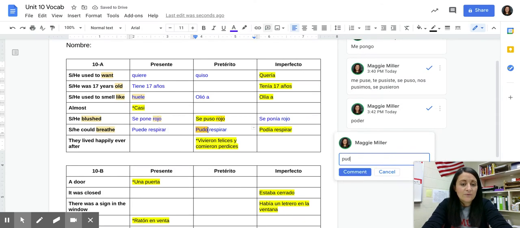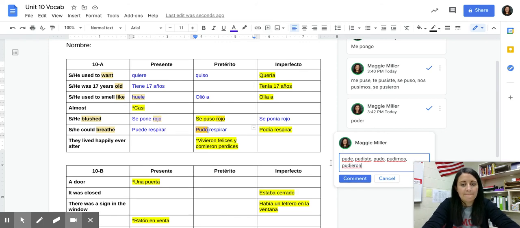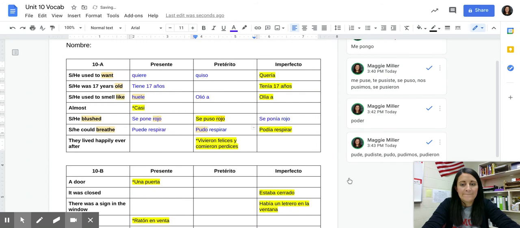So I could, pude, pudiste, pudo, pudimos, pudieron. Preterite versus imperfect here. I couldn't breathe yesterday when I got the candy stuck in my throat. Versus he couldn't breathe well because he had asthma, right? The chronic condition that's over a long period of time versus yesterday.